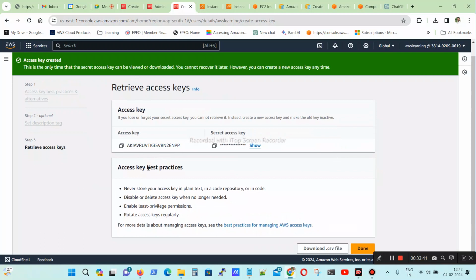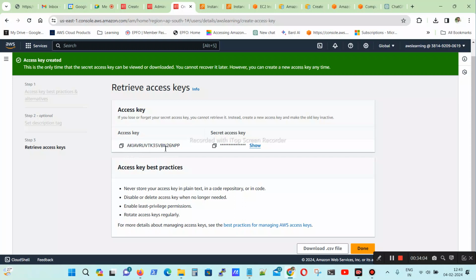One more thing is here. If you give somebody this access key and secret key, they can also log in without the console. Another way is the CLI. Other ways are like Terraform scripts, via GitLab or pipeline jobs, they can log in.